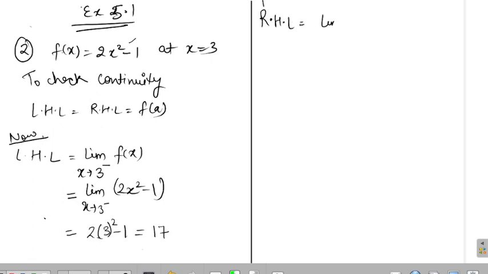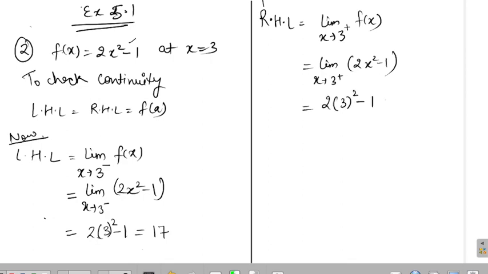RHL is limit x tends to, I want to find the RHL at 3, so it is 3. I am finding it from the right side, so positive sign, and then the f(x). I'll write limit x tends to 3 plus the value of the function, which is the same, 2x square minus 1. I'll put the value because it is a polynomial, so it will be 2 into 3 square minus 1. What will be the value? 17. Okay, these are two things.